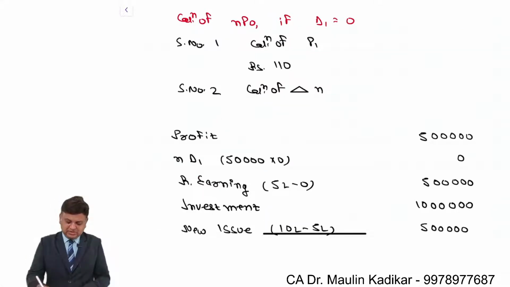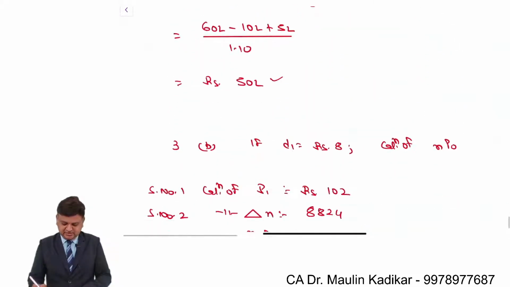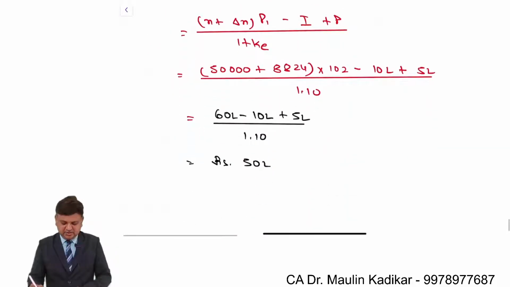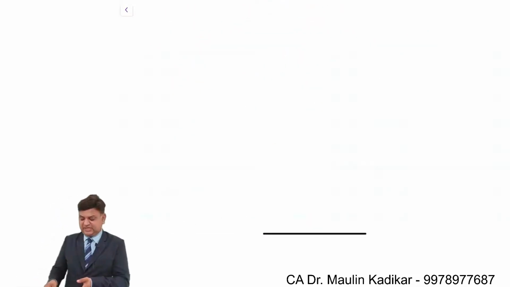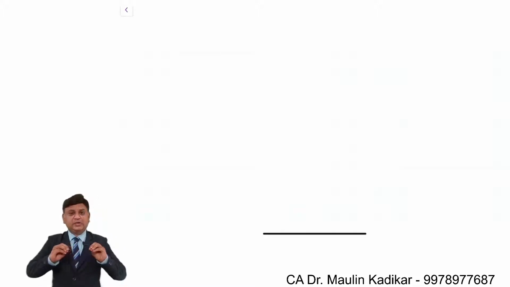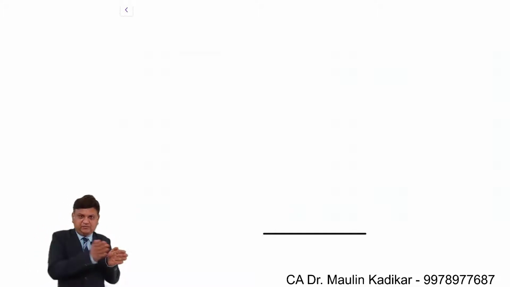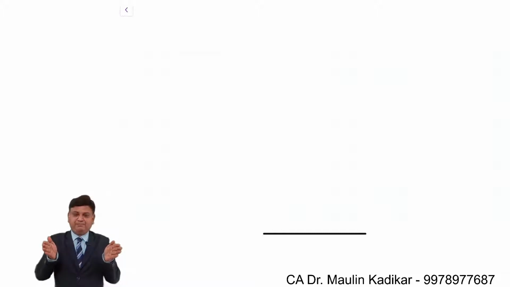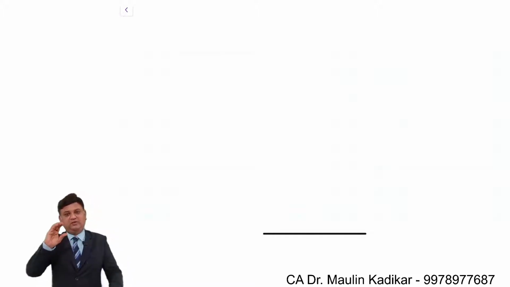Again, we saw a question in which with no dividend, the value of the firm is 50 lakhs. If dividend is 8, even in that case, the value of the firm is 50 lakhs. It means that the approach has a conclusion that irrespective of the payment of dividend, whether you pay the entire earning or partial earning in the form of dividend, in either case the overall value of the firm is going to remain the same. That is the conclusion that the approach has made.